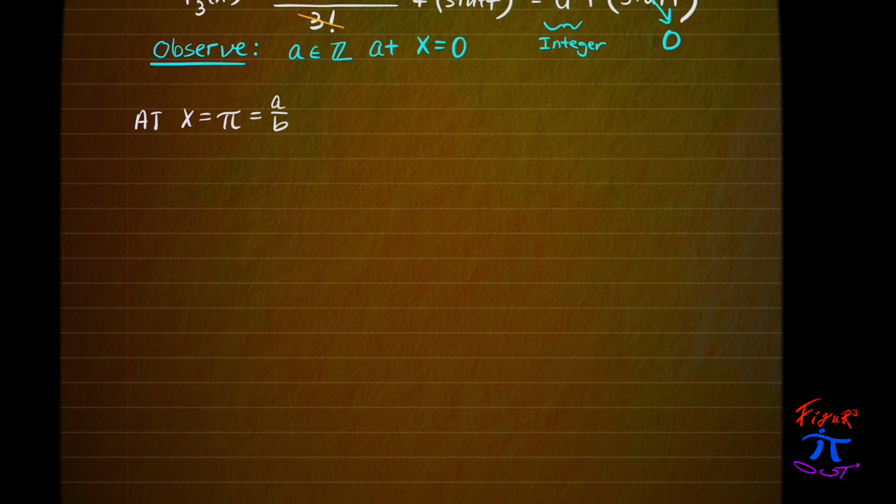And we can make the same argument for x equals pi, which we assume to be a over b.